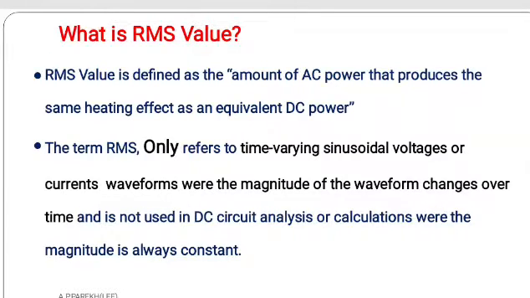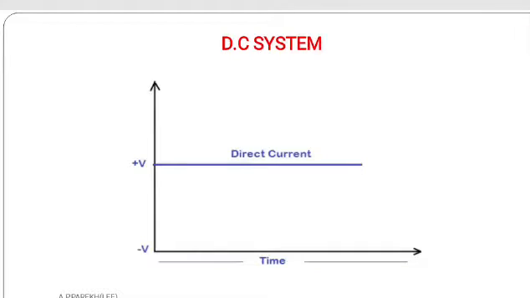Now let us understand. Friends, suppose we are using DC. In the DC system, whether DC voltage or DC current, it will remain almost constant for any instant you are taking. Here I have taken the example of the DC voltage, right? So the voltage at any instant is constant for DC. Let us understand by taking one example.